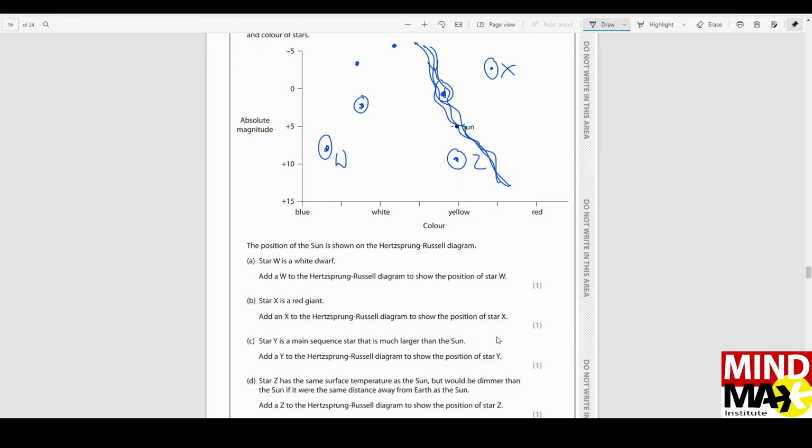If it was to the left or to the right, the color would have been different, the temperature would have been different, but they're telling us the surface temperature is exactly the same as the sun. That means it has to be exactly beneath the sun, maintaining the same color code as the sun, because the color code gives the temperature. So if it's right beneath the sun, it is following the same color code as the sun, which is yellow, and that means it has the same temperature as the sun as well.